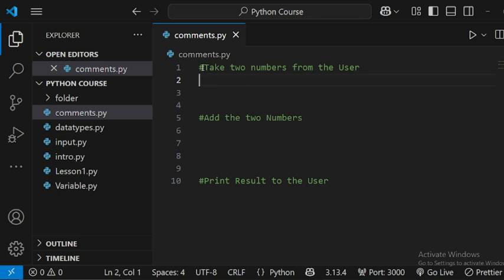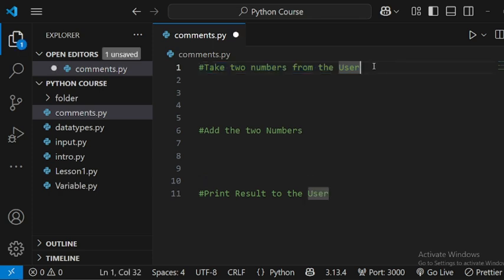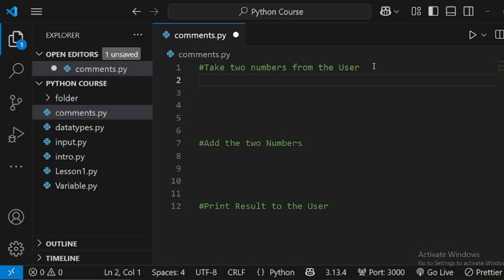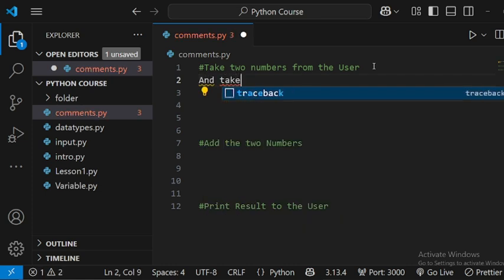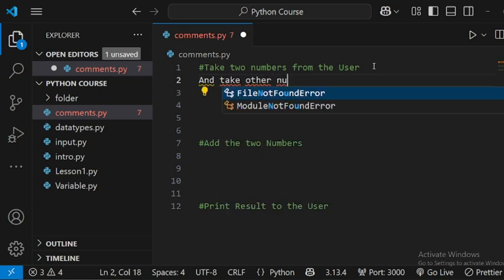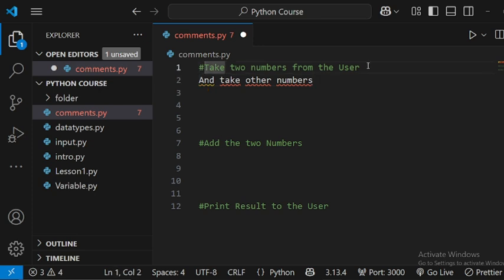A single line comment means the comment spans just one line. It is a sentence to write down, for example, take other numbers. You use hash only for a single line comment. It spans only one line, otherwise you get errors with red wavy underlines. For a multi-line comment, you use hash to start each line.